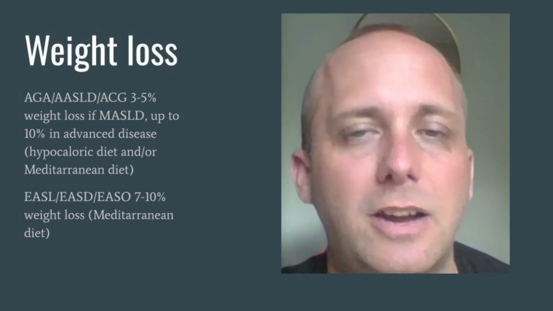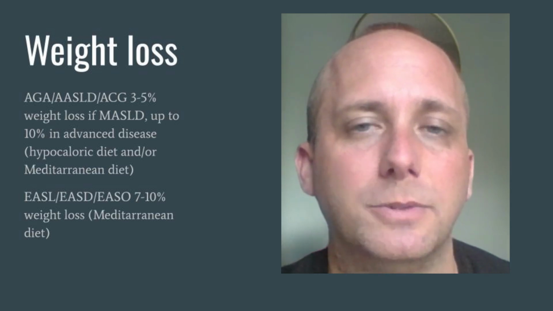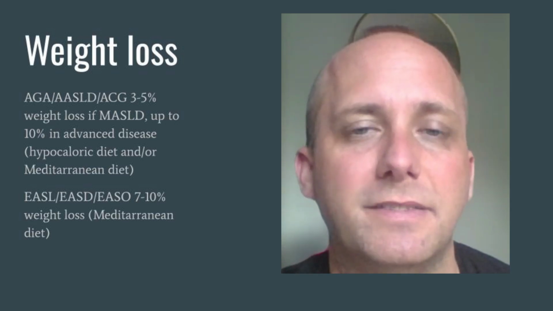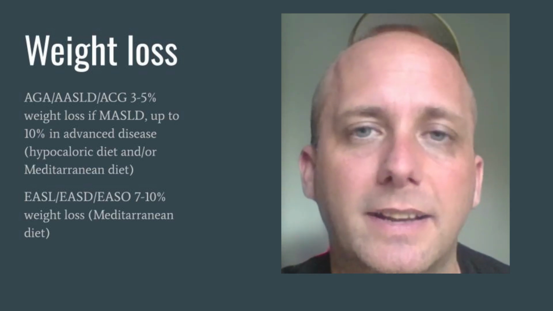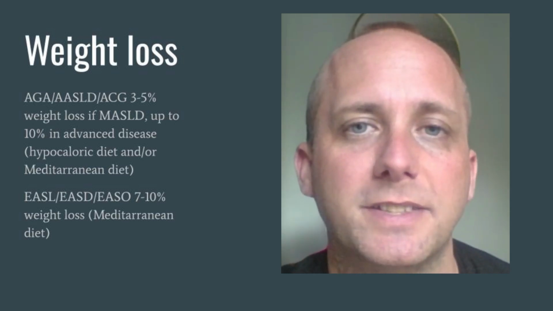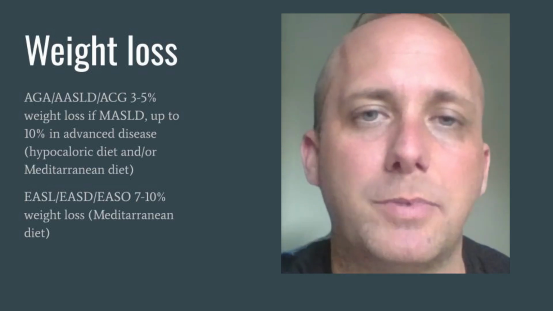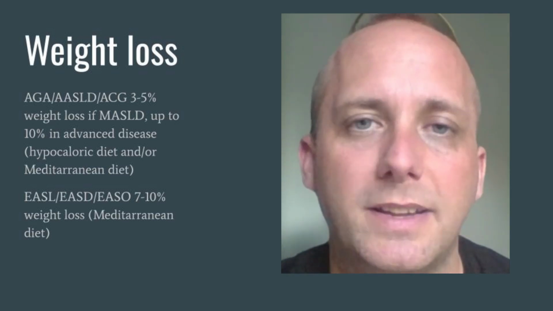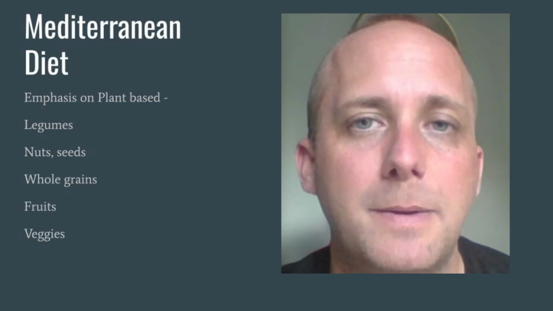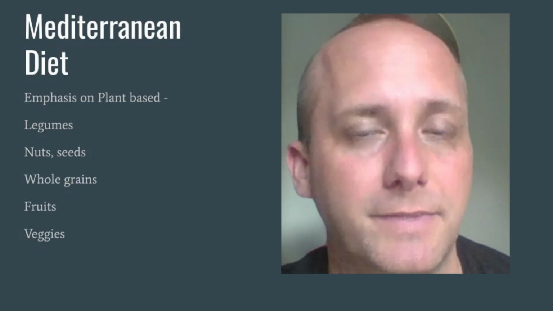It's debatable exactly how much weight you want to encourage your patients to try to lose. The American guidelines might say 3 to 5%, although up to 10% if it's an advanced stage. And then the European guidelines are also saying 7 to 10%. And we're really pushing the Mediterranean diet with our patients. I'll link to a similar handout to what I put in a previous video about how I explain that to my patients, basically just breaking it down to the basic food groups: legumes, nuts, whole grains, fruits, and veggies.